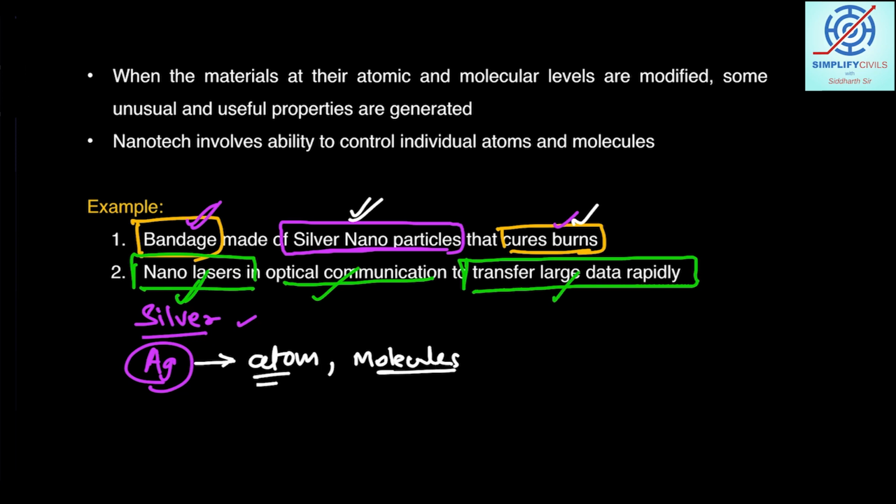But you see, optical fibers are there, and with the deployment of optical fibers, the internet speed has increased. If you are in urban areas, you would definitely have observed this, and this speed can be increased further using nano lasers. So these lasers are showing some extraordinary properties and are exploited for this application. Okay, so this is another example.